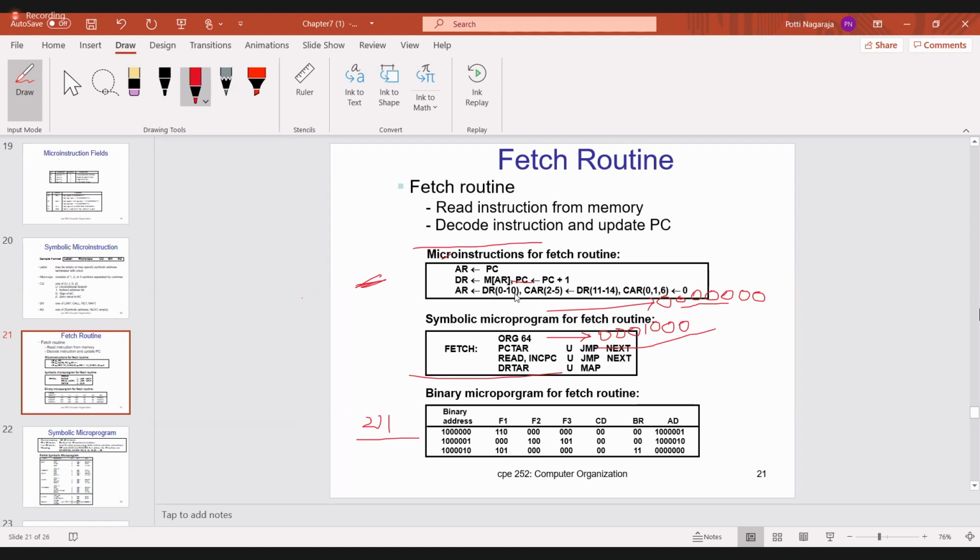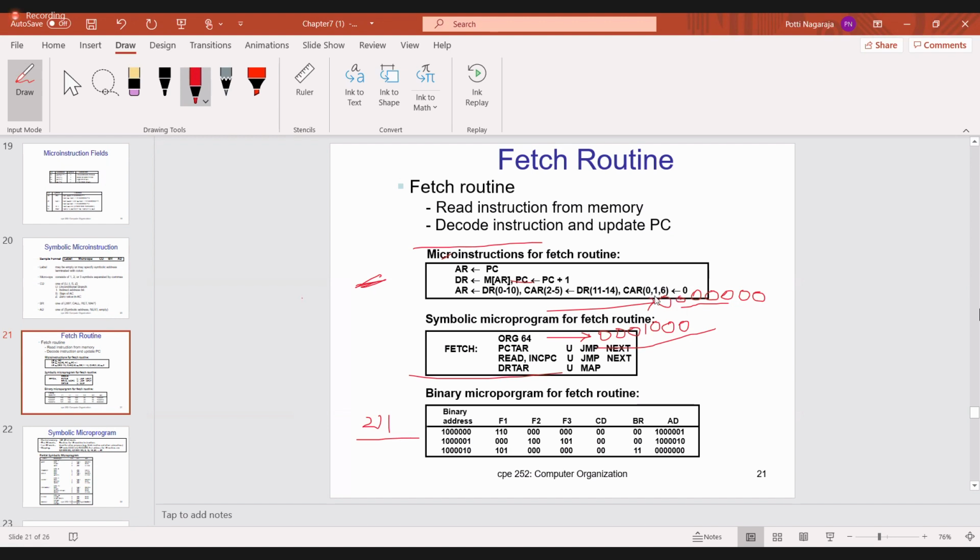So DR 0 to 10 bits I am transferring to AR. Then DR 11 to 14 bits I am transferring to the CAR register, so CAR register bits 2 to 5. Because MSB, what to do in the CAR register? MSB is 0. Then 2 to 5 I have to transfer from 11 to 14. Then what about 0, 1, 6? I already said, MSB is 0. MSB is nothing but the 6th position.